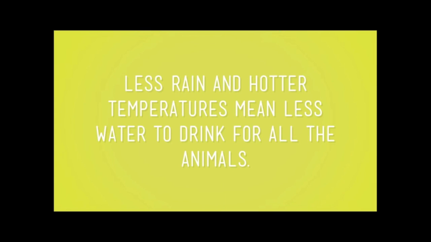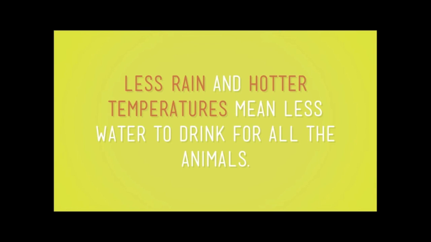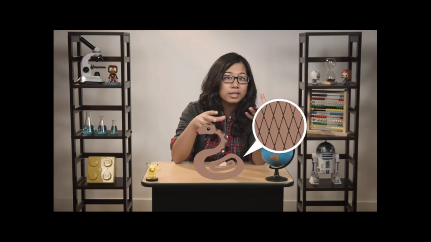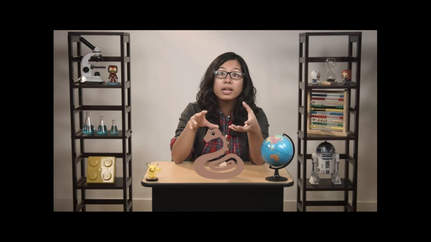But that's not the only problem. Less rain and hotter temperatures mean less water to drink for all of the animals. And although they have adaptations too, like scales to help them retain water, that won't be enough to let them fit into a much hotter and drier climate. And globally, the climate is changing.